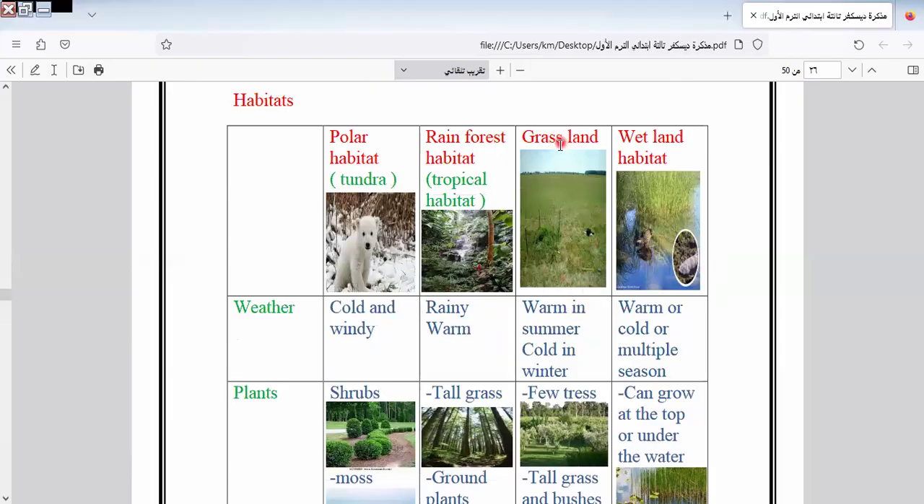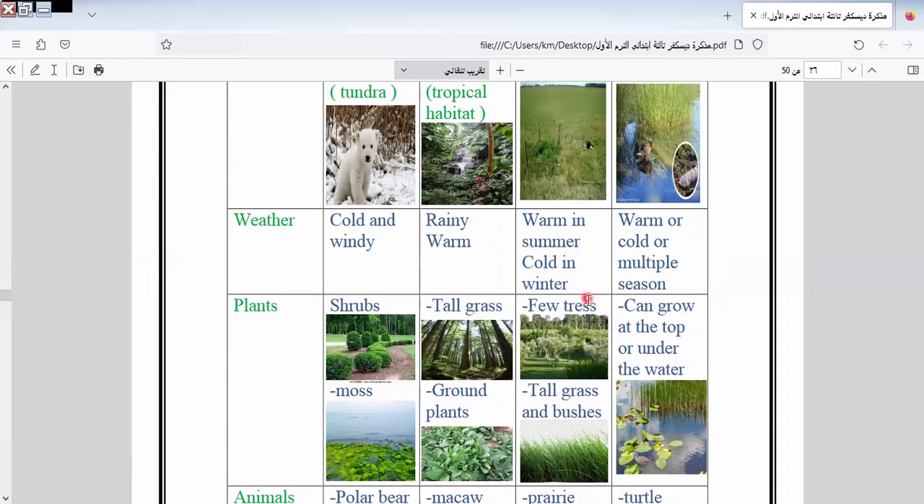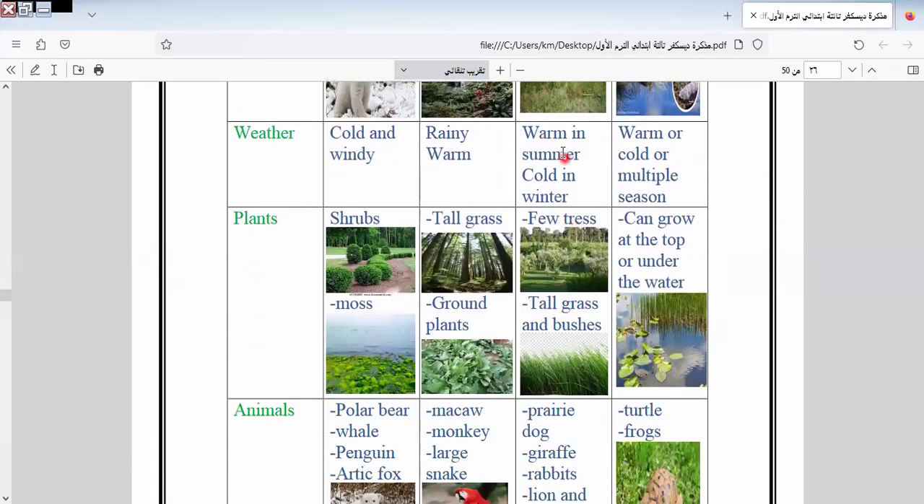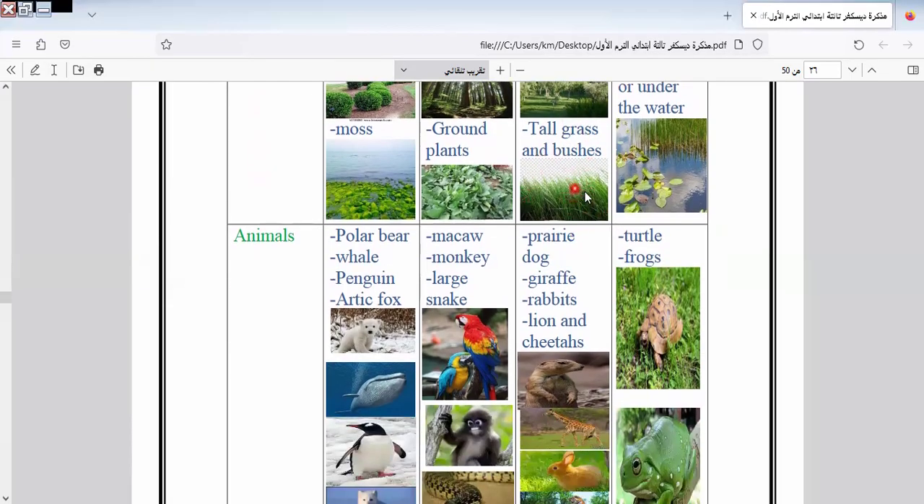Here we have grassland. The grassland is warm in summer and cold in winter. Here we have few trees. Sorry, the plants here will be few trees, not trees, this was wrong. We have a misplanting here. We have tall grass, few trees, and bushes. Bushes is the plant called bushes.